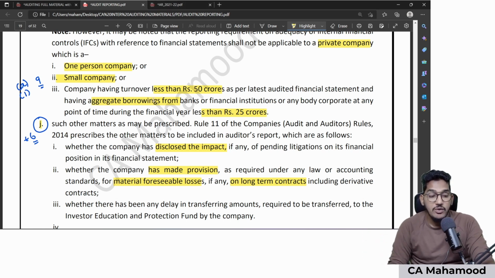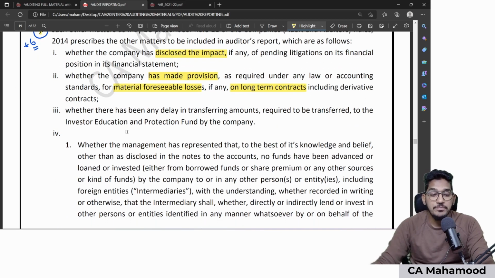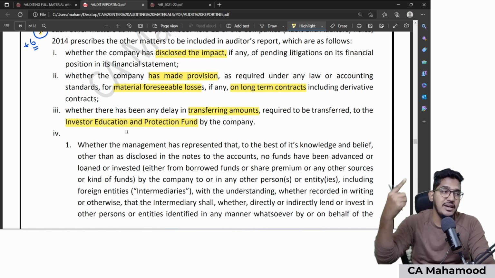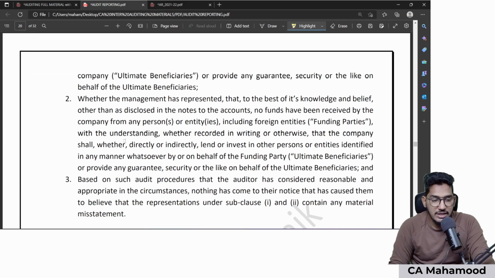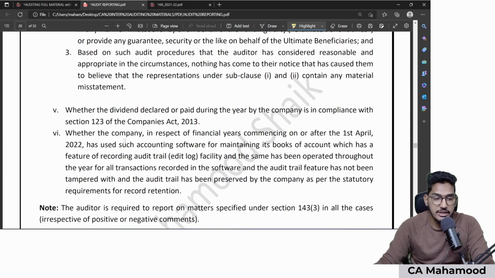and give a comment. Third, whether your client has made any delay in transferring the amounts which are required to be transferred to the Investor Education and Protection Fund. Is your client company required to transfer any funds to IEPF? If yes, whether they have made any delay in transferring the money required to be transferred to IEPF. Fourth point, I will come to that later. Fifth and sixth point, I will explain now.